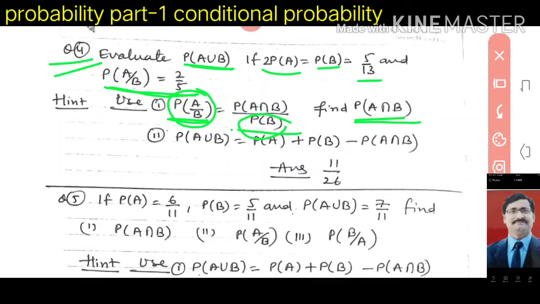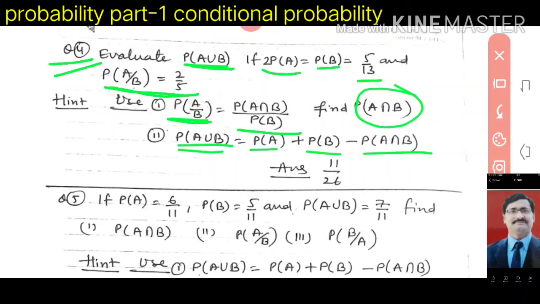P(B) is given and P(A) is also given: P(A) is equal to 5 by 26, P(B) equal to 5 by 13. Put all these values in this formula and you will get your answer.